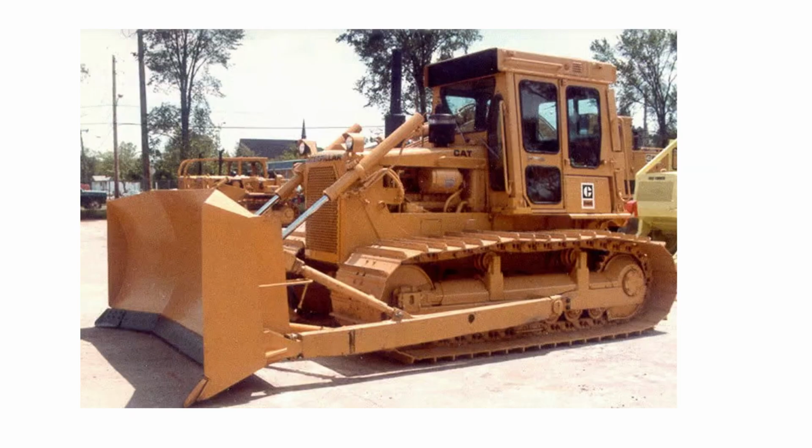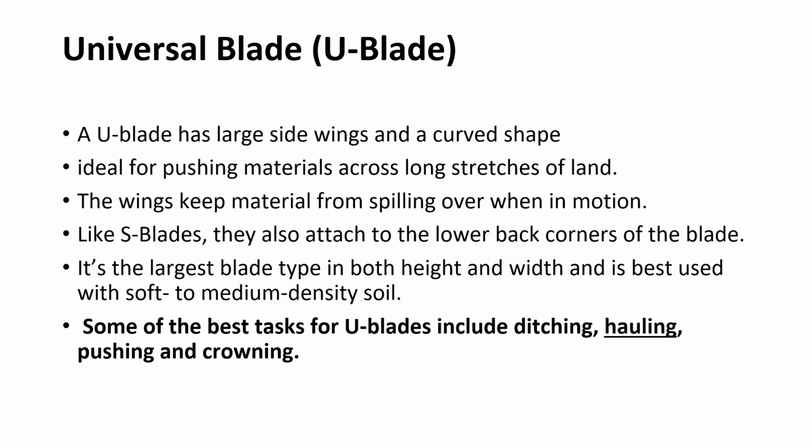This picture you're seeing is a picture of a universal blade or a U blade. A U blade has very large side wings and a curved shape. It is designed to carry a large volume of material over long distances. The wings prevent the material from spilling and it is commonly used in construction, mining, and quarrying activities. It reduces the number of trips needed for material transport. You can use a U blade for ditching, hauling, pushing, and crowning.